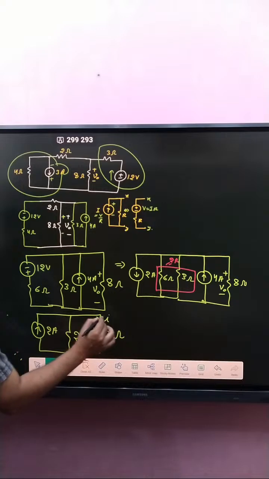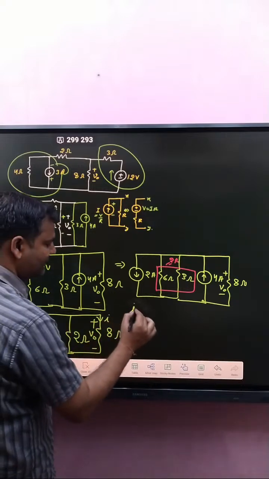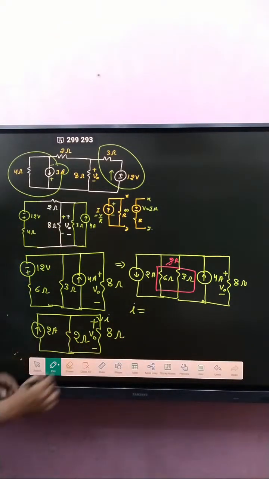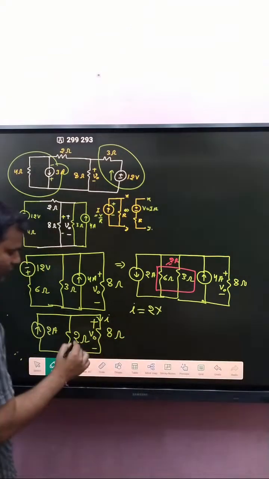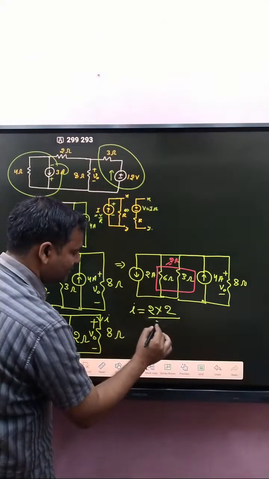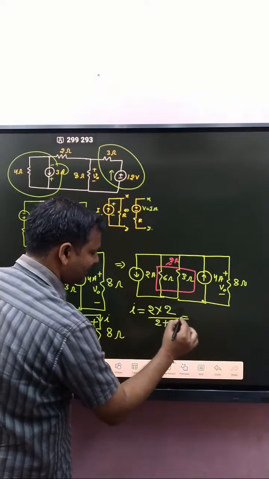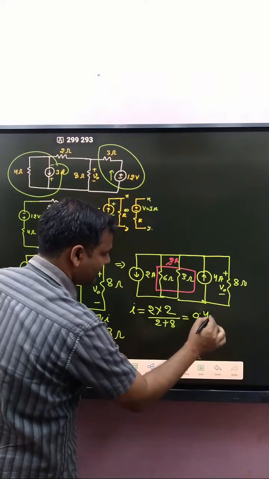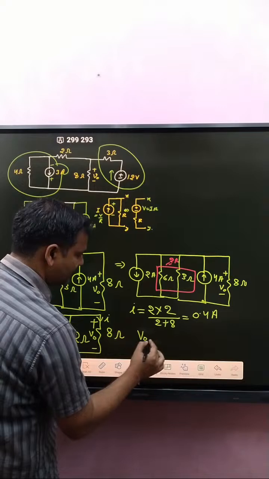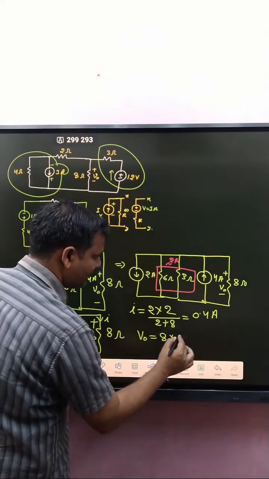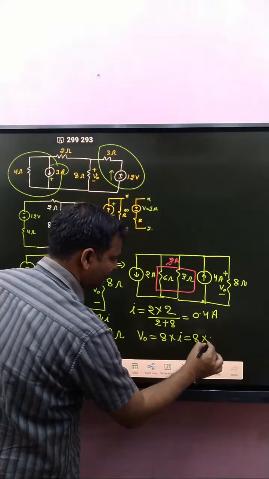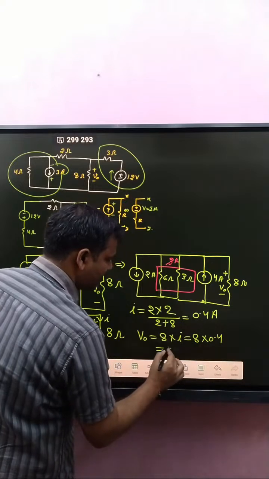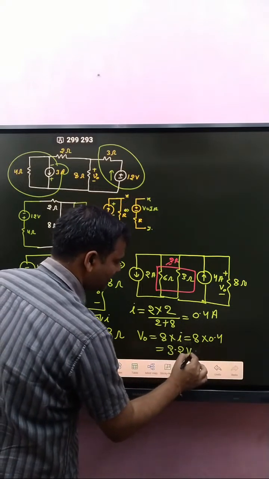If you assume current I, again apply the current division rule. 2 into 2 divided by 2 plus 8, that is how much? 0.4 ampere. So V naught is 8 into I, 8 into 0.4, that is 3.2 volt, the right answer.